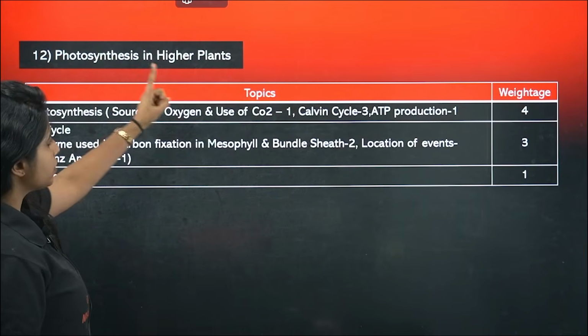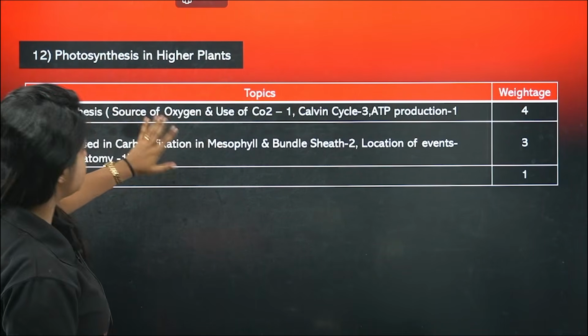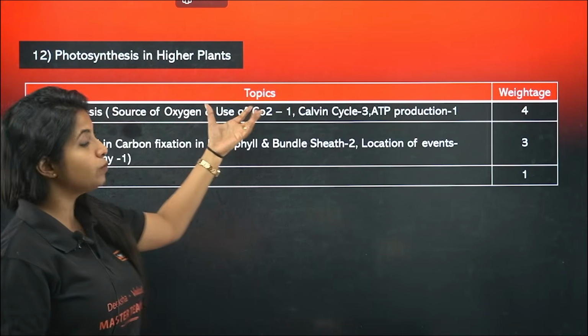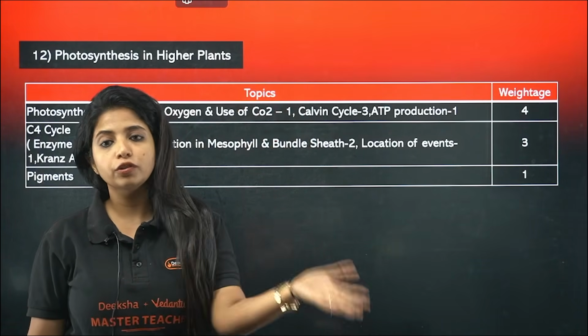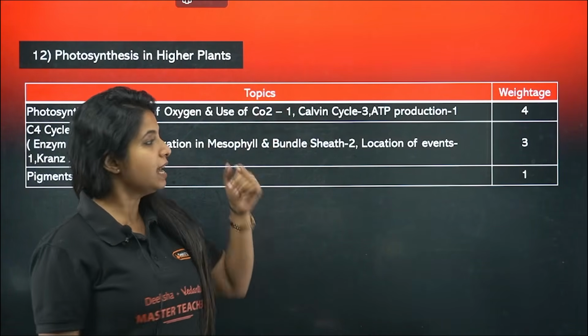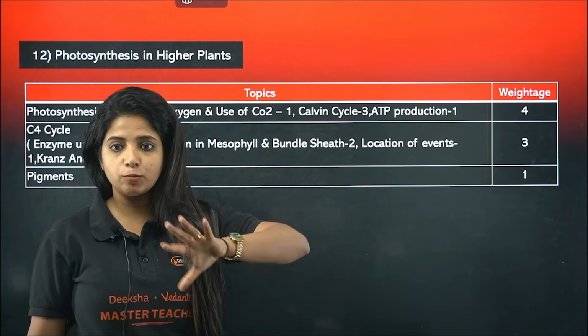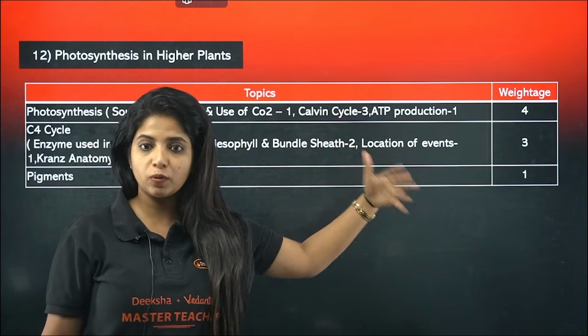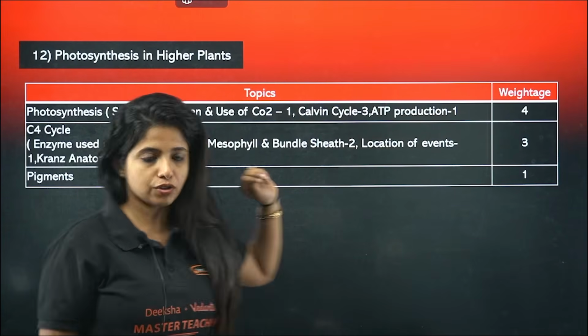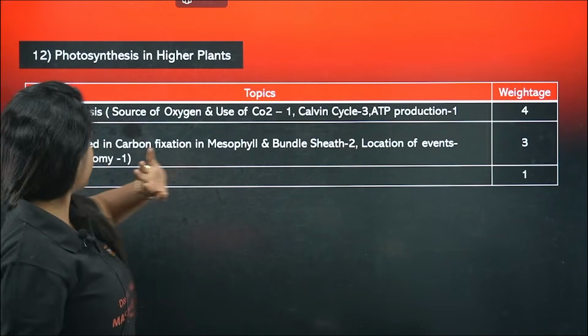Now photosynthesis in higher plants, over here photosynthesis itself, source of oxygen and use of CO2. Where do you get oxygen from? Breakdown of H2O. What is the use of CO2? For the formation of glucose. Know that logic. Calvin cycle, what are the enzymes, what are the steps. ATP production, chemiosmotic theory, what happens, where it happens, and things like that. Four questions, so depending on the topic it has come like that.